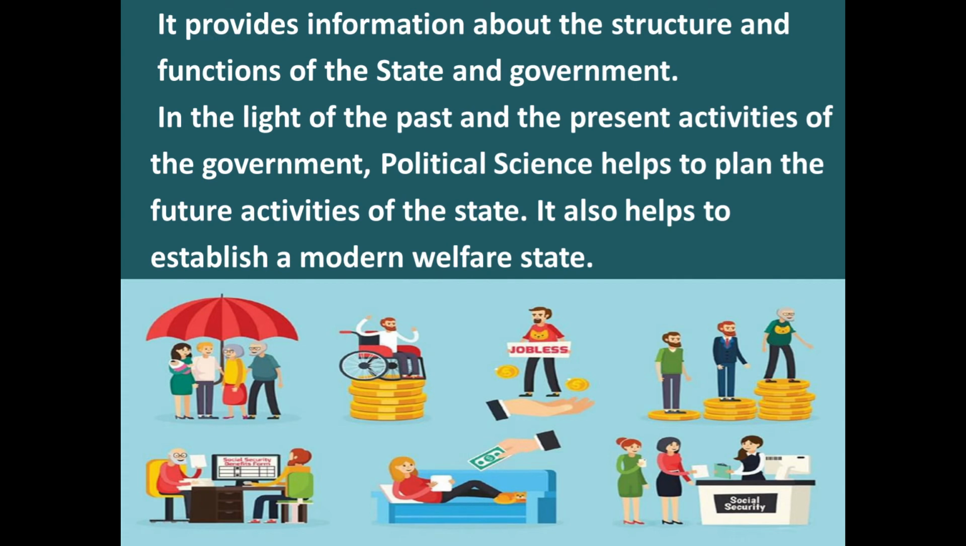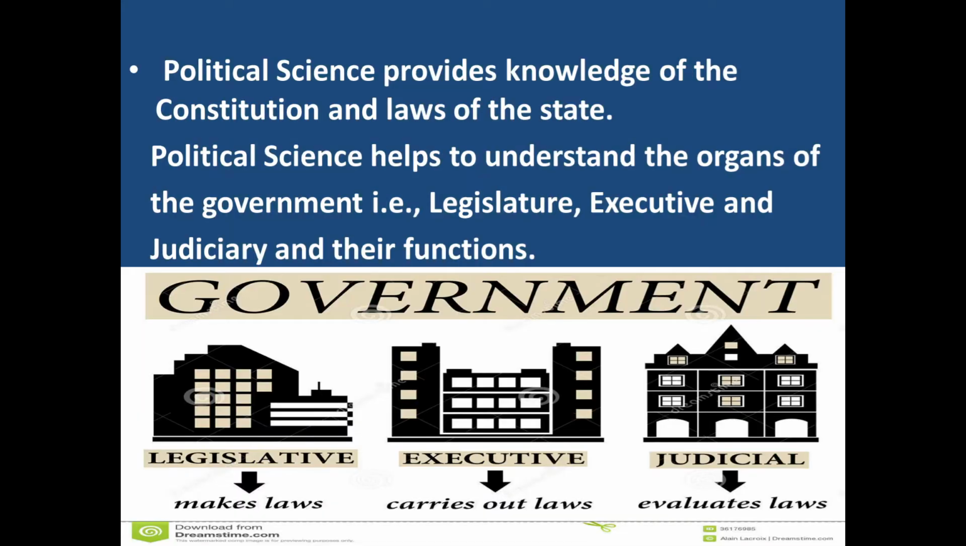What do you mean by modern welfare state? Modern welfare state is the state which provides social and economic security to all the people. Such state is called welfare state. When the political leaders have knowledge of political science, they can plan the future activities of the state so that it helps them to establish a modern welfare state.